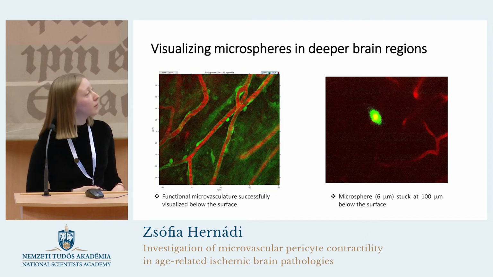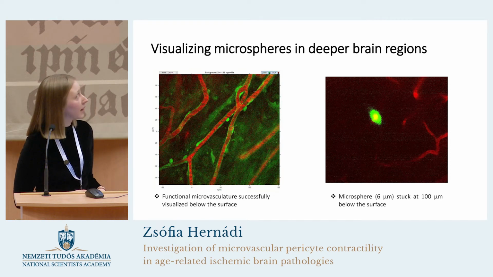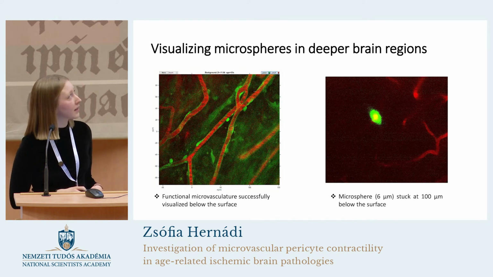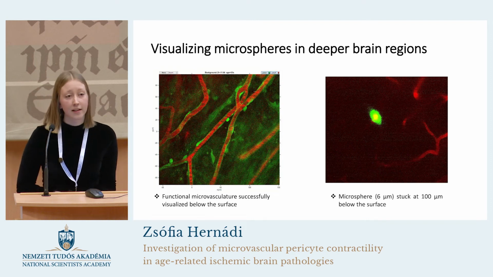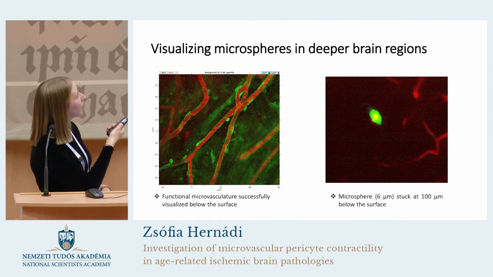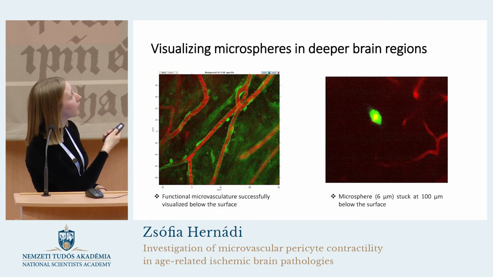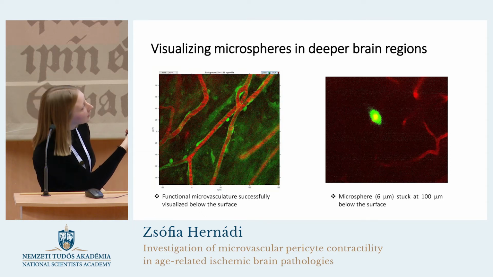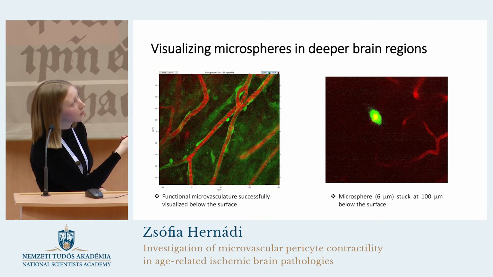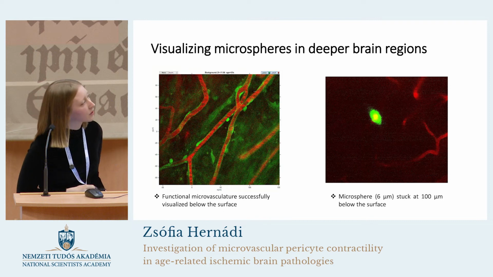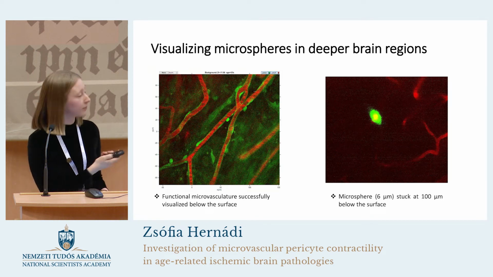So with our method, we were able to visualize functional microvessels and stuck microbeads in the hippocampus of anesthetized mice. On the left, you can see a real-time flow of blood stained with Evans blue dye in microvessels, and on the right, the bright fluorescent spot indicates a stuck microbead in a vessel at 100 micrometers below the surface.